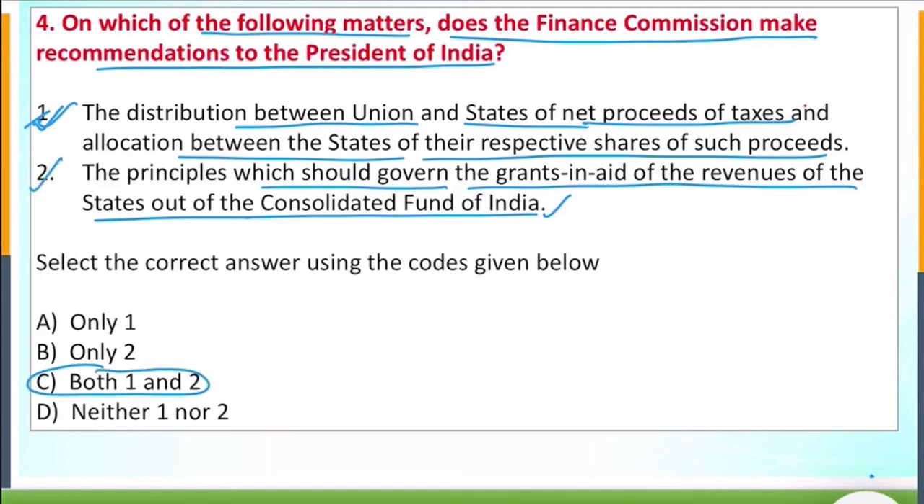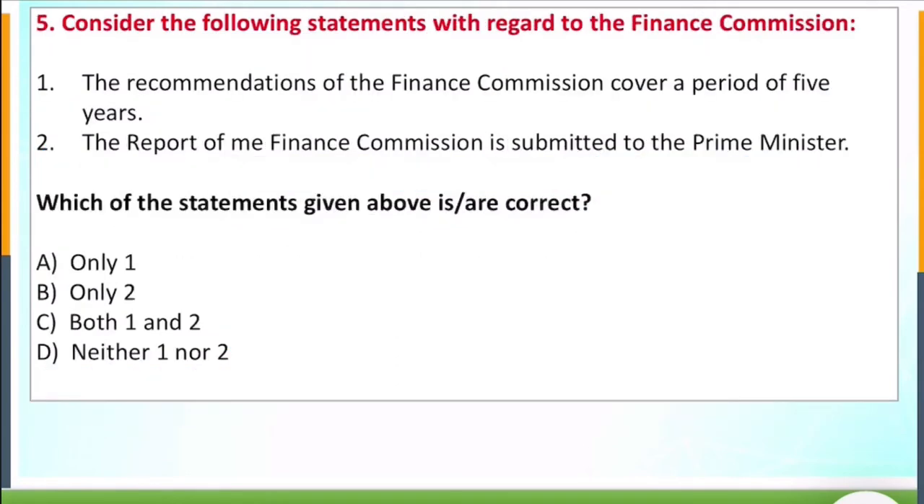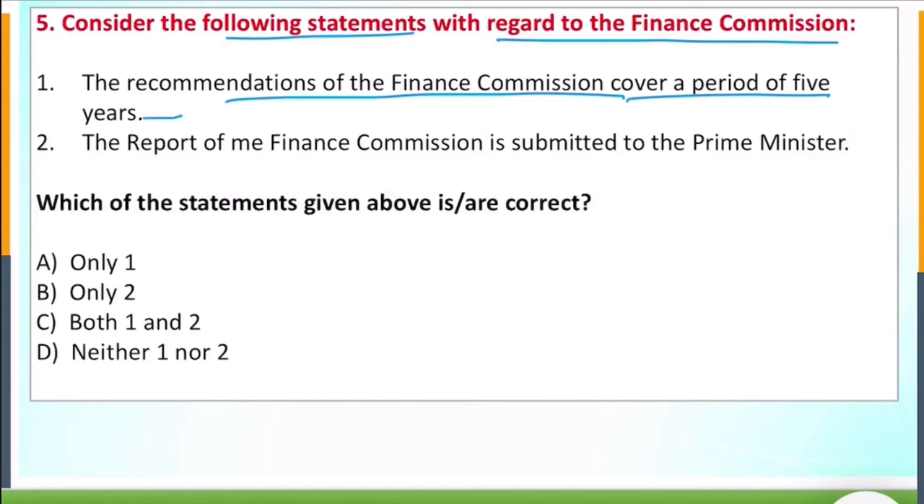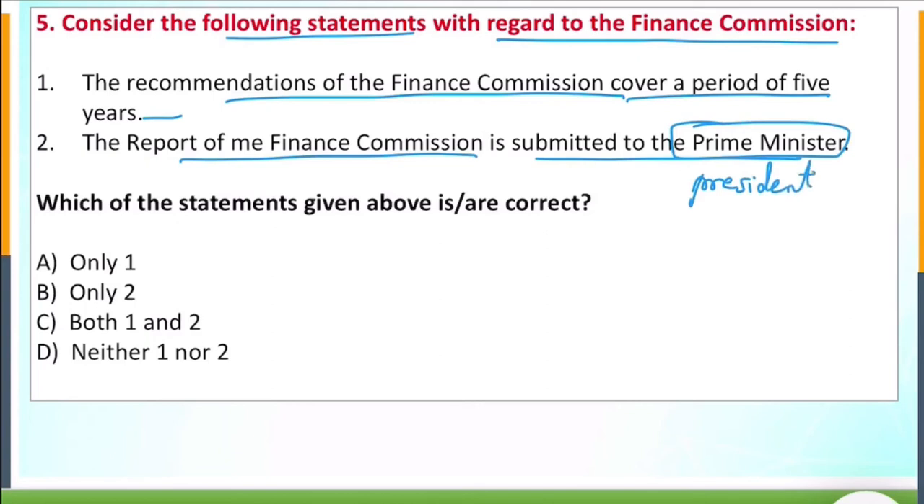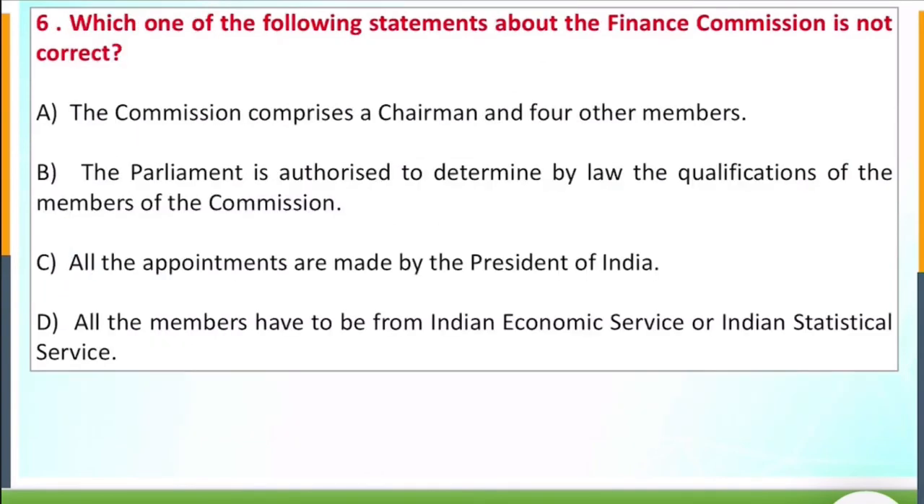నెక్స్ట్ ఫిఫ్త్ క్వశ్చన్ చూద్దామండి. ఫిఫ్త్ క్వశ్చన్, consider the following statement with regard to Finance Commission. The recommendation of the finance commissions cover a period of 5 years. Yes, obviously. The report of the finance commission is submitted to the prime minister. Is it correct? It is president. Right? So answer would be only 1. Right? Next one, sixth question.